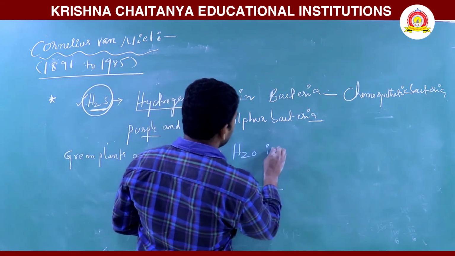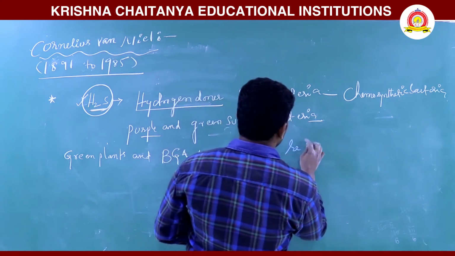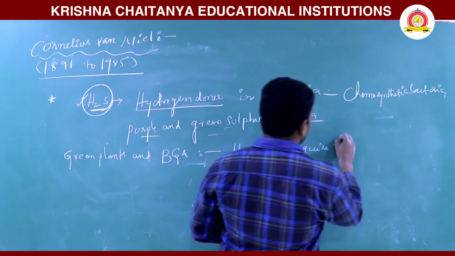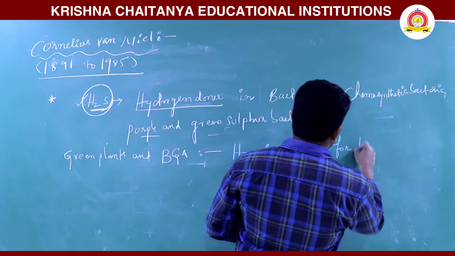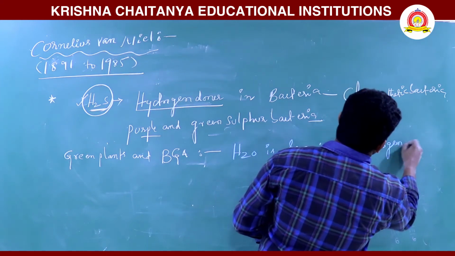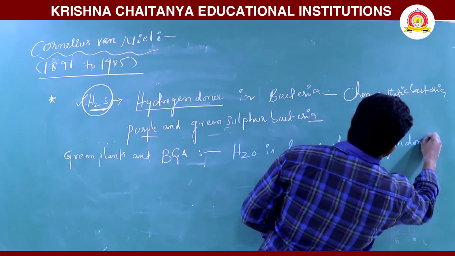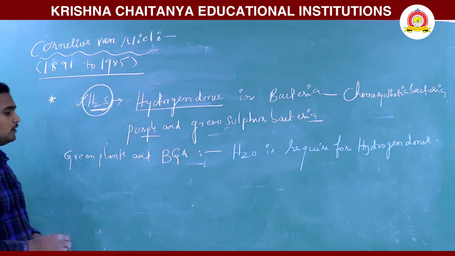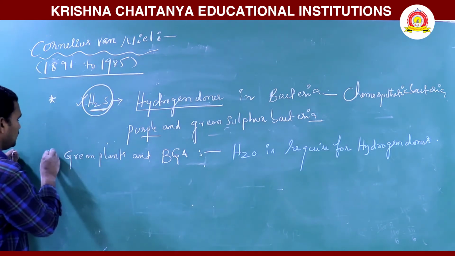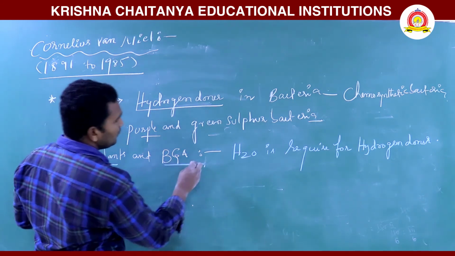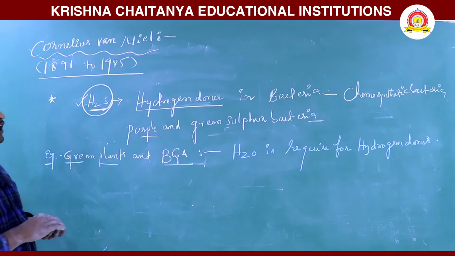Who donates hydrogen here? Water. These are all examples. So in green plants and BGA, water is required as the hydrogen donor.